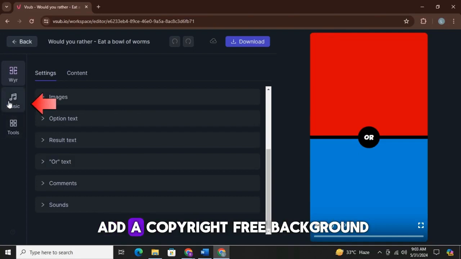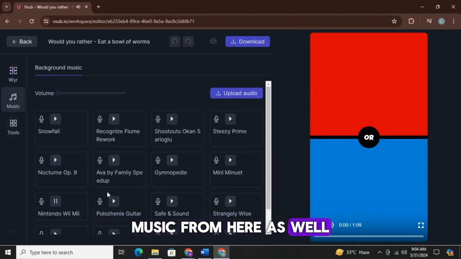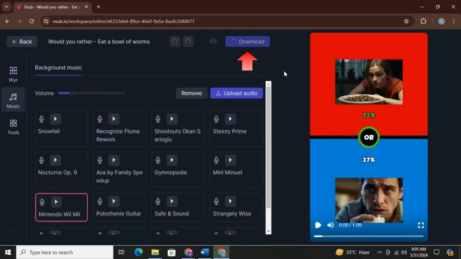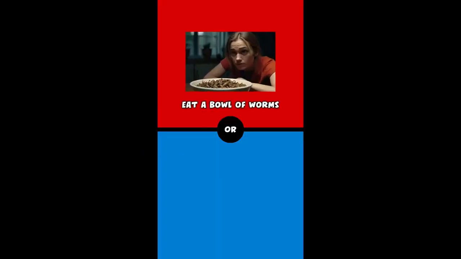Now you can simply add a copyright-free background music from here as well. Just click on the music you want to use and reduce the volume from here. Then simply click here to download it. I will play it for 10 seconds so you can see the results.